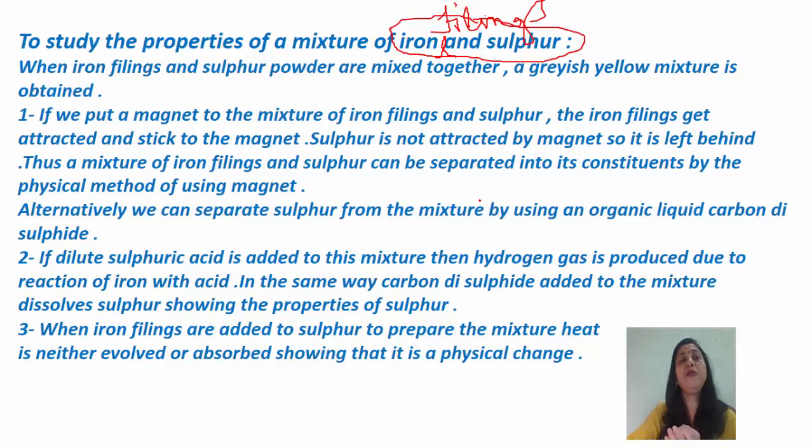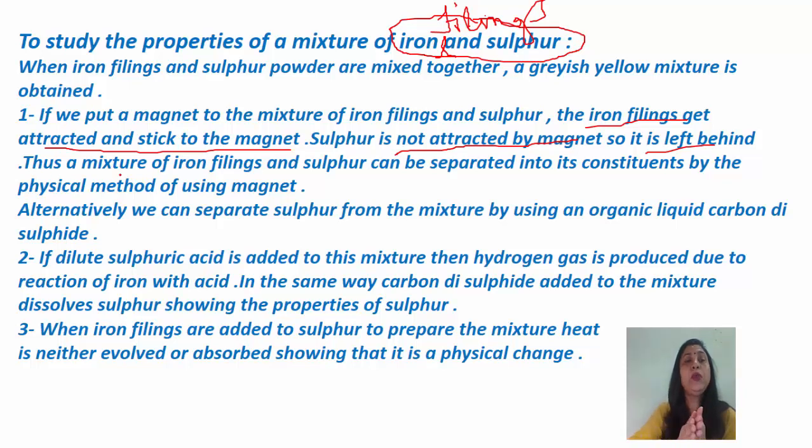Now, if we put a magnet to the mixture of iron filings and sulphur, we take a magnet and move it over the mixture, the iron filings get attracted and stick to the magnet. We know iron objects get attracted by a magnet. The iron filings got attracted and stuck to the magnet, but sulphur is not attracted by the magnet, so it is left behind.